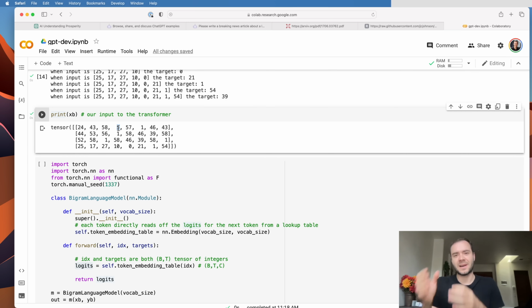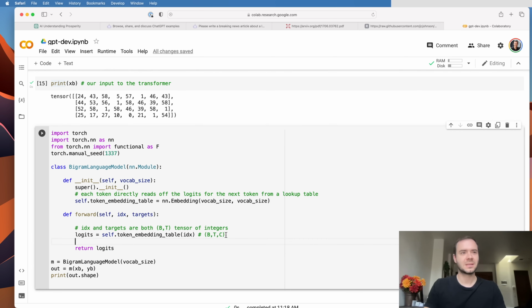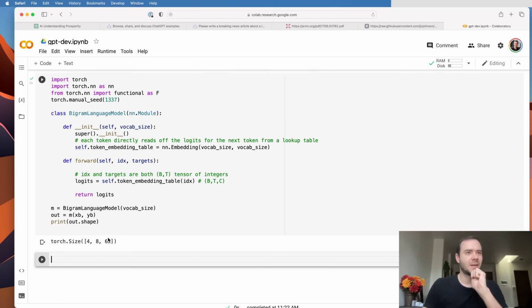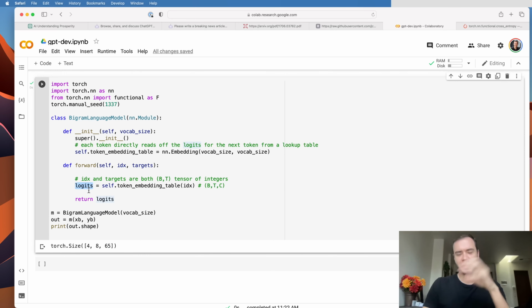So I'm a token number 5, and I can actually make pretty decent predictions about what comes next just by knowing that I'm token 5, because some characters follow other characters in typical scenarios. We saw a lot of this in a lot more depth in the makemore series, and here if I just run this, then we currently get the predictions, the scores, the logits, for every one of the 4 by 8 positions. Now that we've made predictions about what comes next, we'd like to evaluate the loss function.